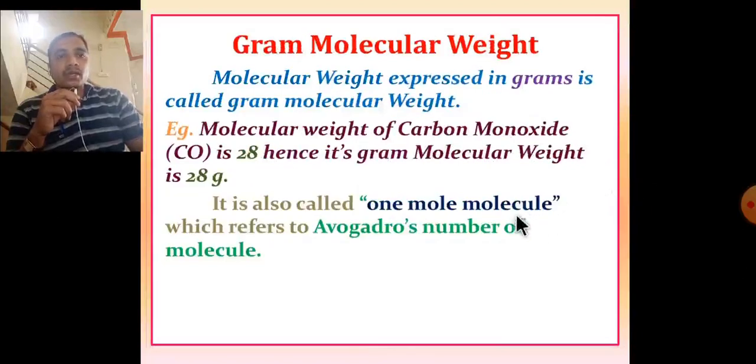Gram molecular weight. Molecular weight expressed in grams is called gram molecular weight. Molecular weight of carbon monoxide is 28. Hence, its gram molecular weight is 28 gram. It is also called 1 mole of molecules, which refers to Avogadro's number of molecules.